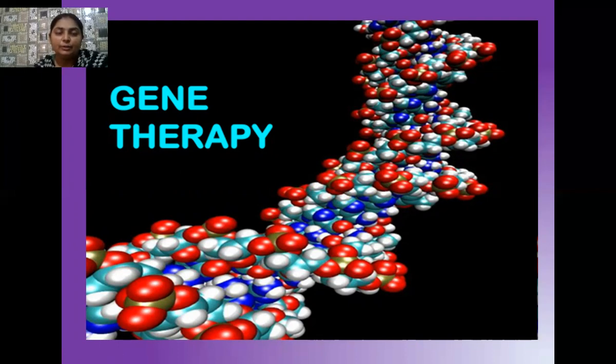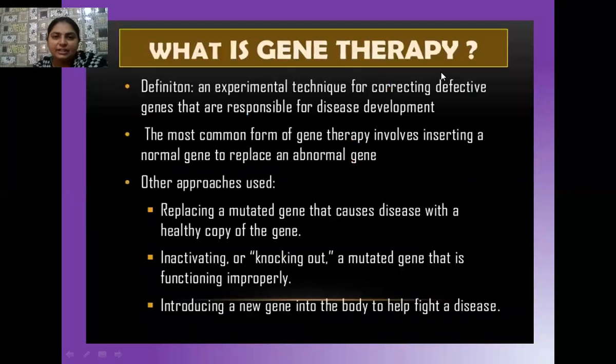Okay, have a look at this technique in detail. So what is gene therapy? Gene therapy is an experimental technique used for correcting defective genes that are responsible for disease development. The most common type of gene therapy involves inserting a normal gene to replace an abnormal gene. There may be other approaches also used for this purpose: replacing a mutated gene that causes disease with a healthy copy of the gene, or inactivating or knocking out a mutated gene that is functioning improperly. That is also related to gene therapy.